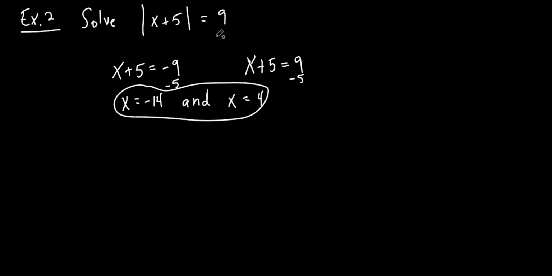And that's what you just have to understand. Now, obviously, the algebra is going to get a little bit more complicated, but that's the basic idea. You take whatever's in the absolute value, you set it equal to the negative of this, and then you set it equal to the positive of this. Question?